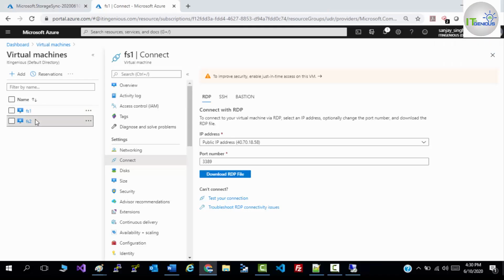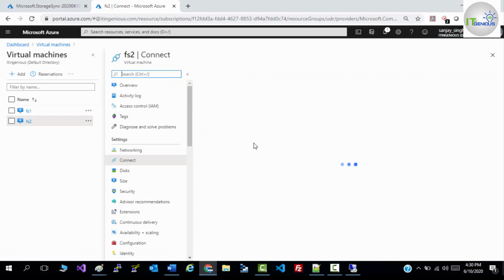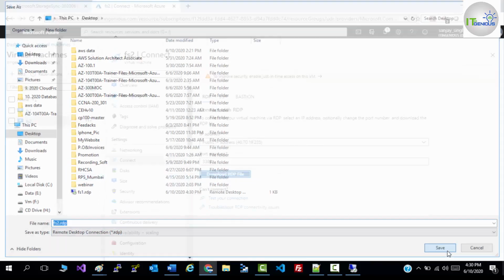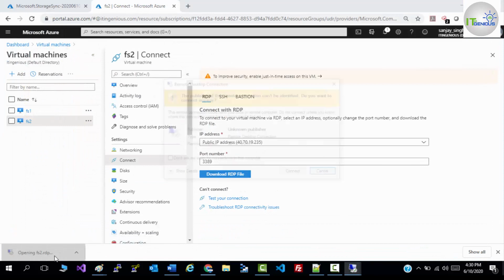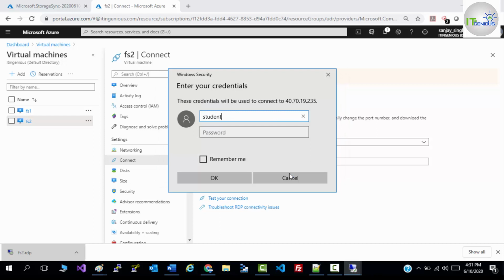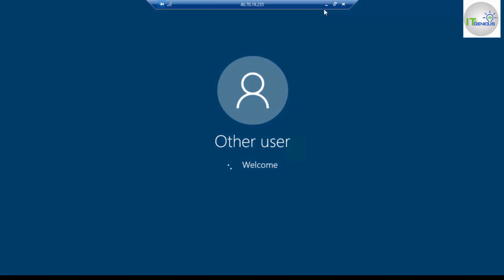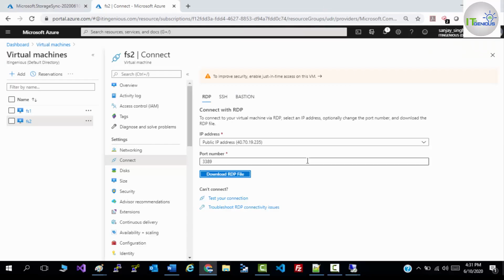Just go to the second VM and take RDP of the second VM also. So first of all, we'll prepare our VMs. So let me do one thing.